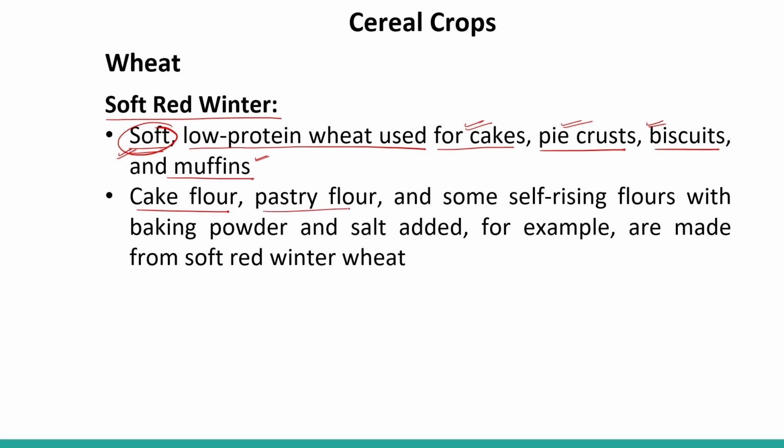Cake flour, pastry flour and some self-rising flour with the baking powder and salt added. So in the flour, baking powder and salt are added, right? For example, these are made from soft red winter wheat. So this is what we get from the soft red winter wheat, and these are used for making cakes, pie crust, biscuits and muffins.